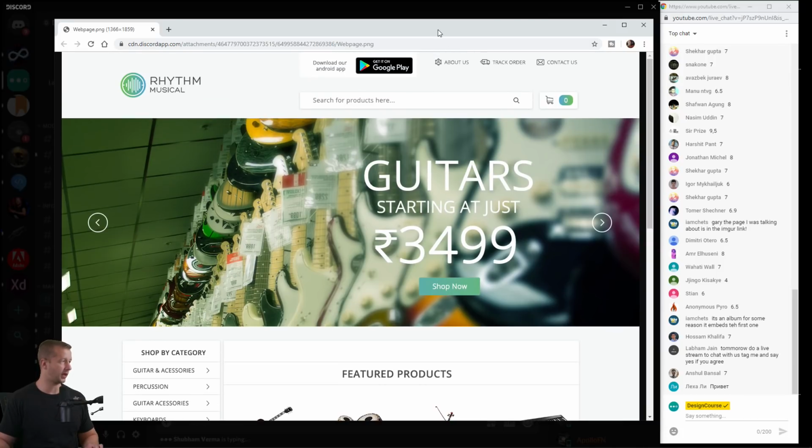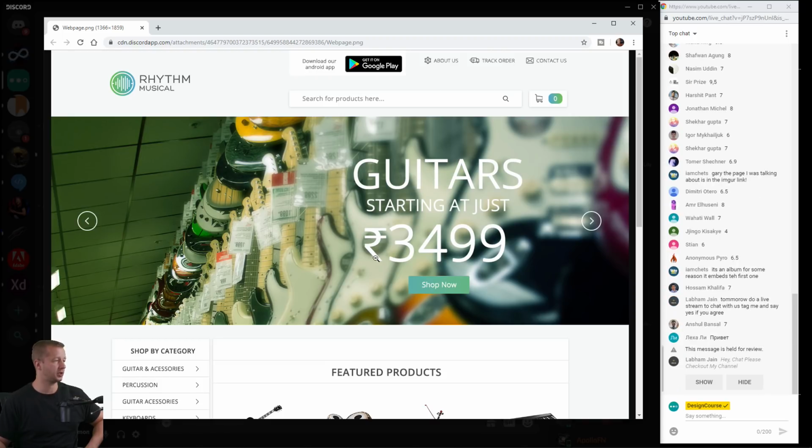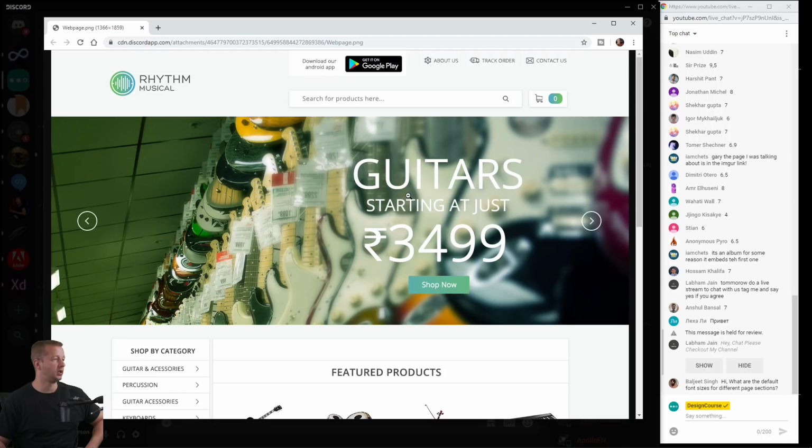All right, so let's check this one out. Rhythm Musical. Seems like we got a lot of musical things going on here. The first thing that's blatantly wrong, in my opinion, about this submission is the guitars starting at just $34.99. The problem is you can see the guitars in the background that are almost white, and there's not enough contrast. So this part gets really lost. If you want to keep this image, I would really just darken it big time, so it'll increase the contrast of the white foreground elements.